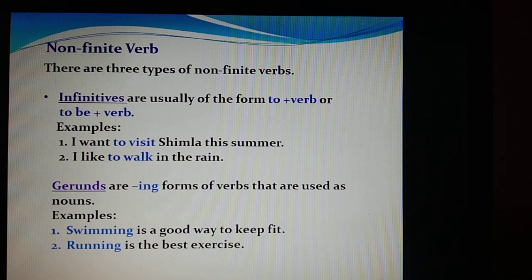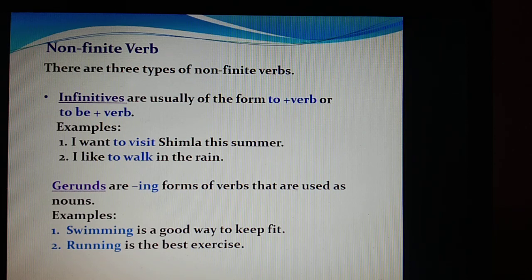Something is a noun. If I put the question like this: something is a good way to keep fit. What is that something? Swimming. Running is the best exercise. Which is the best exercise? So we are getting the answers for such questions. Whenever we get a noun form, when they act as a noun in a sentence, you may see it is used here as a subject form. So whenever we get the answer for which or something,